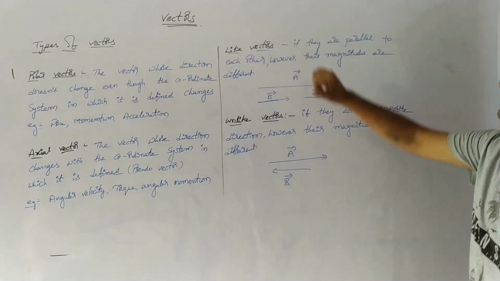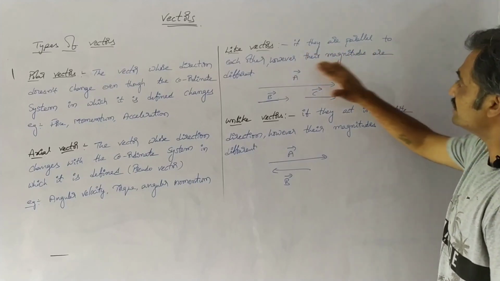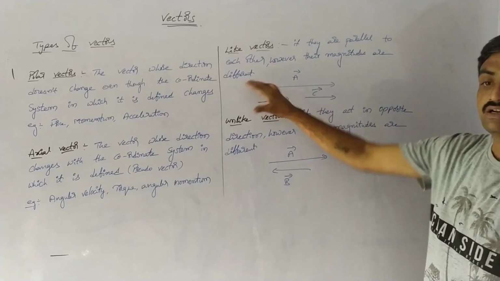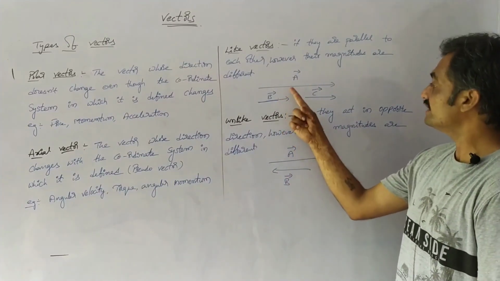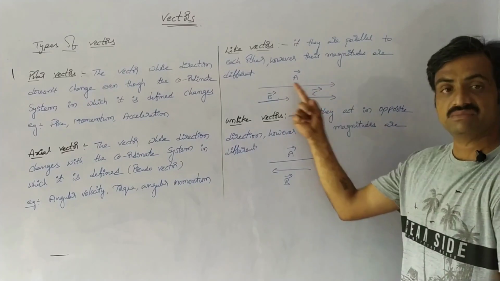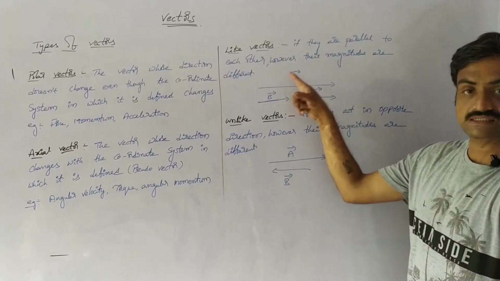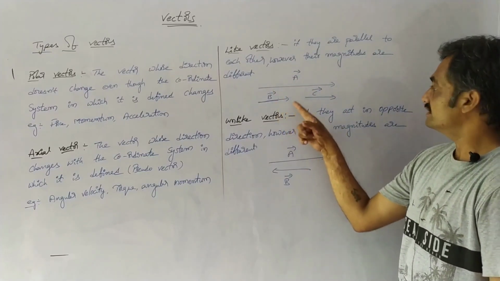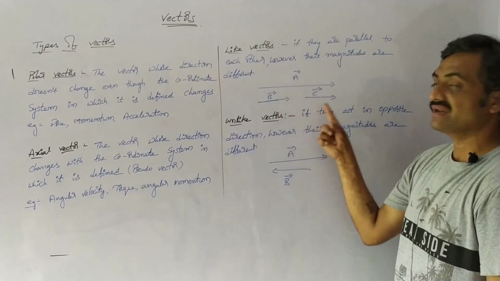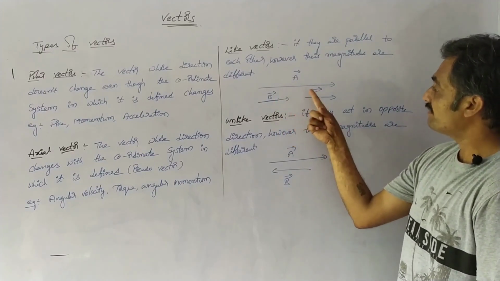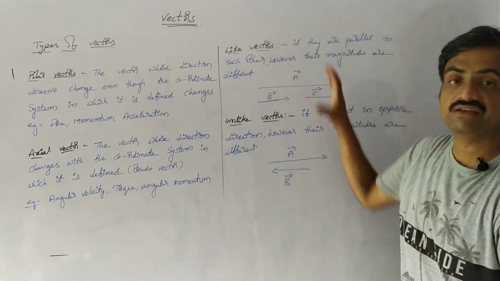The next one is like vectors. Observe that they are parallel to each other, however their magnitudes are different. The magnitude may differ from one vector to another, but they act along the same direction, then we can represent them as parallel vectors. Here we have three vectors, A bar, B bar and C bar. These three vectors are parallel to one another, whereas their magnitudes are different. Then we can call them like vectors.